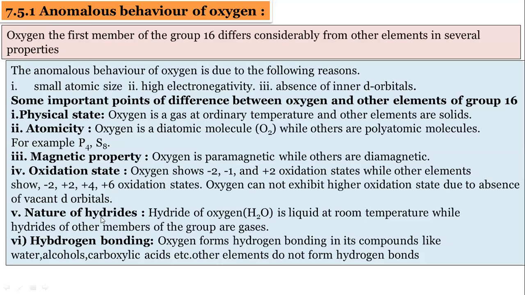Then the nature of hydrides. You know, the famous hydride of oxygen is water. Water is a liquid at room temperature, and the hydrides of the other elements are gaseous. These are also bad-smelling and poisonous gases at room temperature, so this is also exceptional behavior. Only oxygen has the capacity to form hydrogen bonds because it is more electronegative, and other elements do not form hydrogen bonds, remember. So this was explained yesterday.